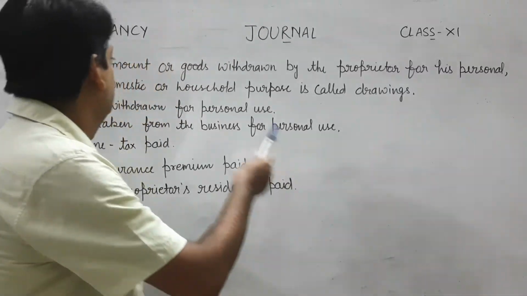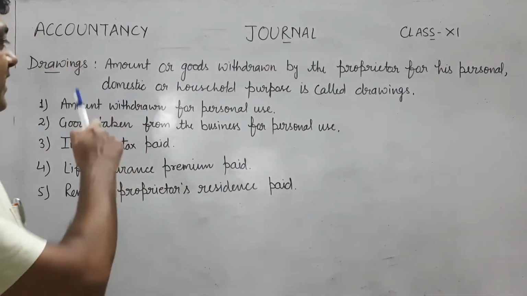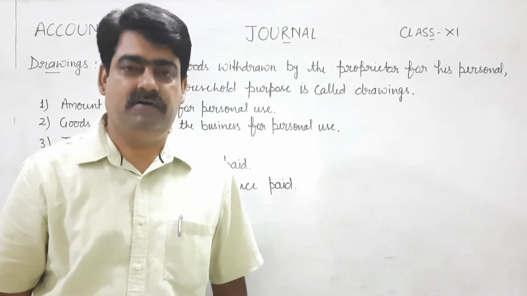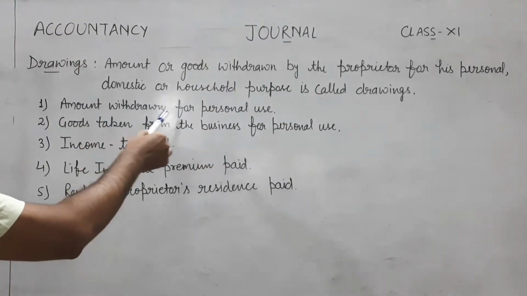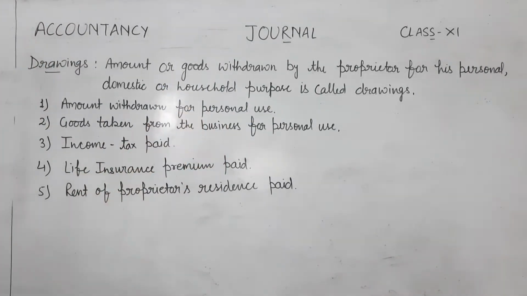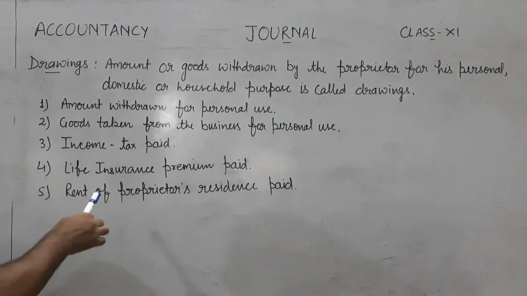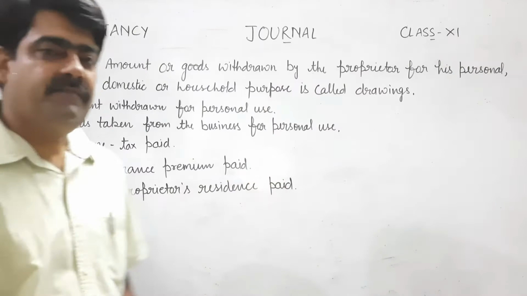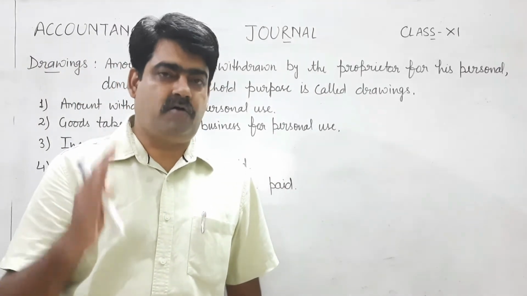So let's see. Amount or goods withdrawn by the proprietor for his personal, domestic or household purpose is called drawings. Following transactions will be treated as drawings: amount withdrawn for personal use, goods taken from the business for personal use, income tax paid, life insurance premium paid and rent of proprietor's residence paid. So in all these transactions, entry for drawing will come.